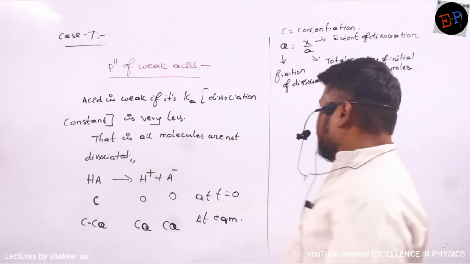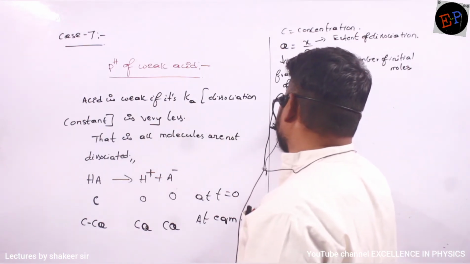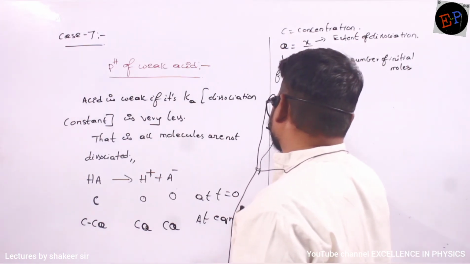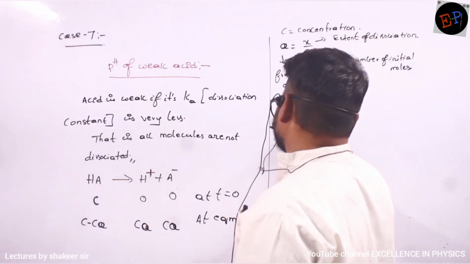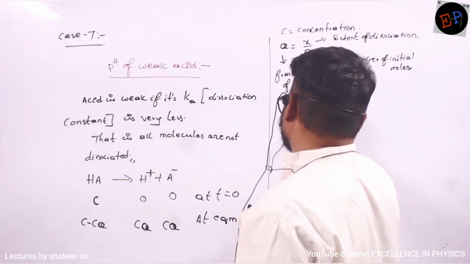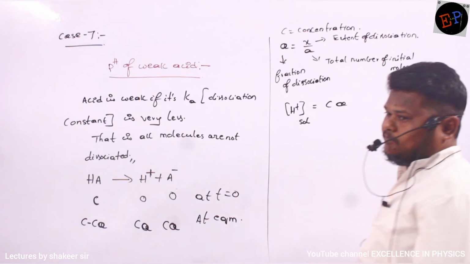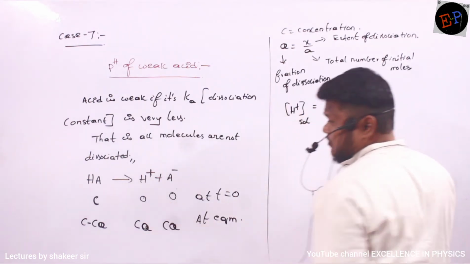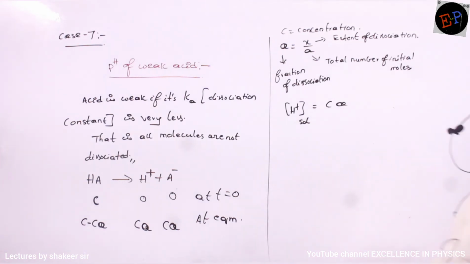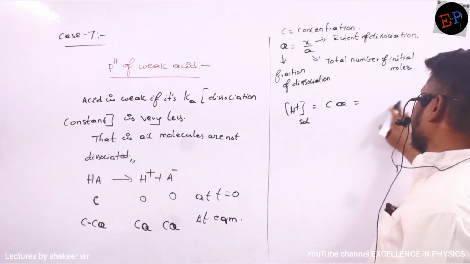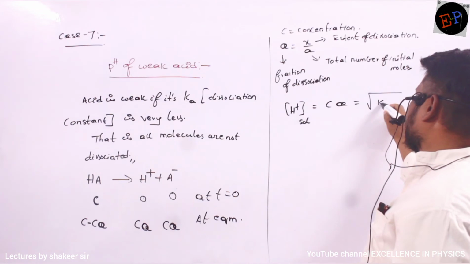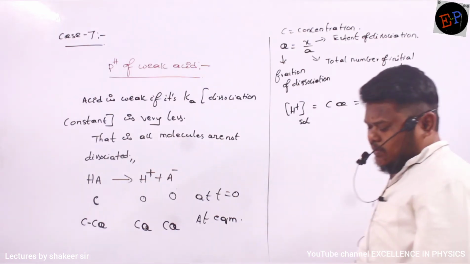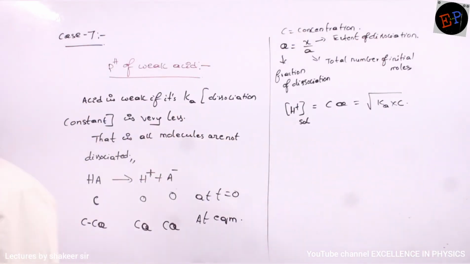Now by using this relation I can write the H plus ion concentration of this weak acid. The H plus concentration of this solution is nothing but C into alpha. And for this we have one more formula, which is square root of Ka multiplied by C. This is one more formula which you are supposed to remember.